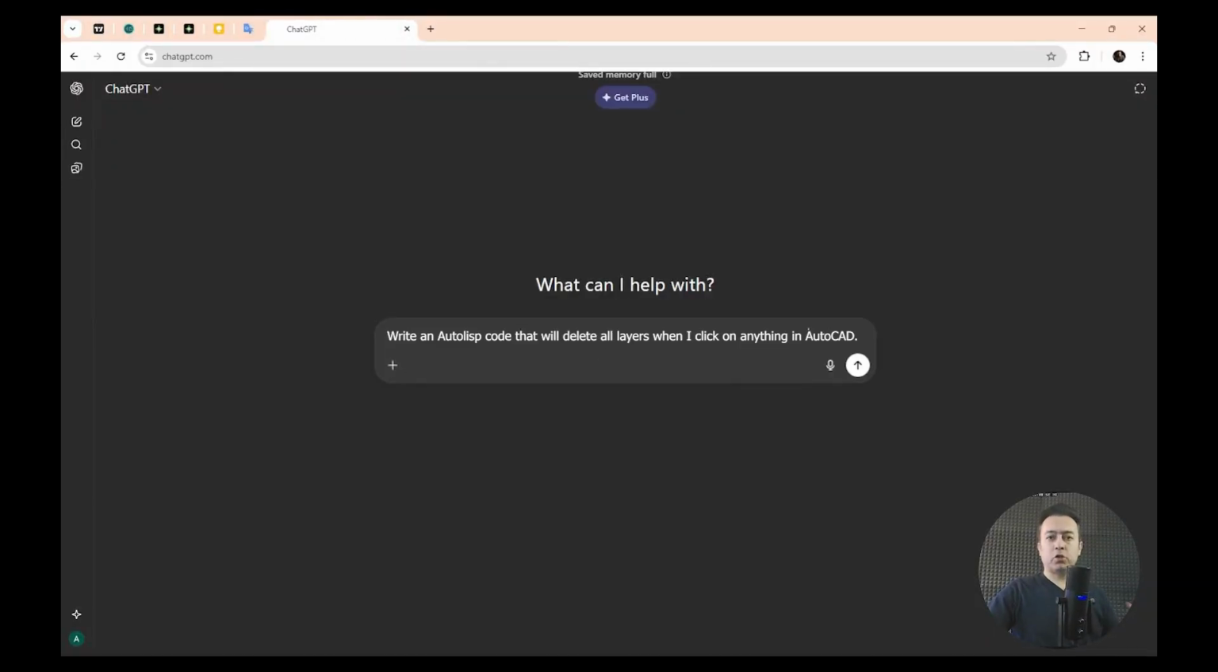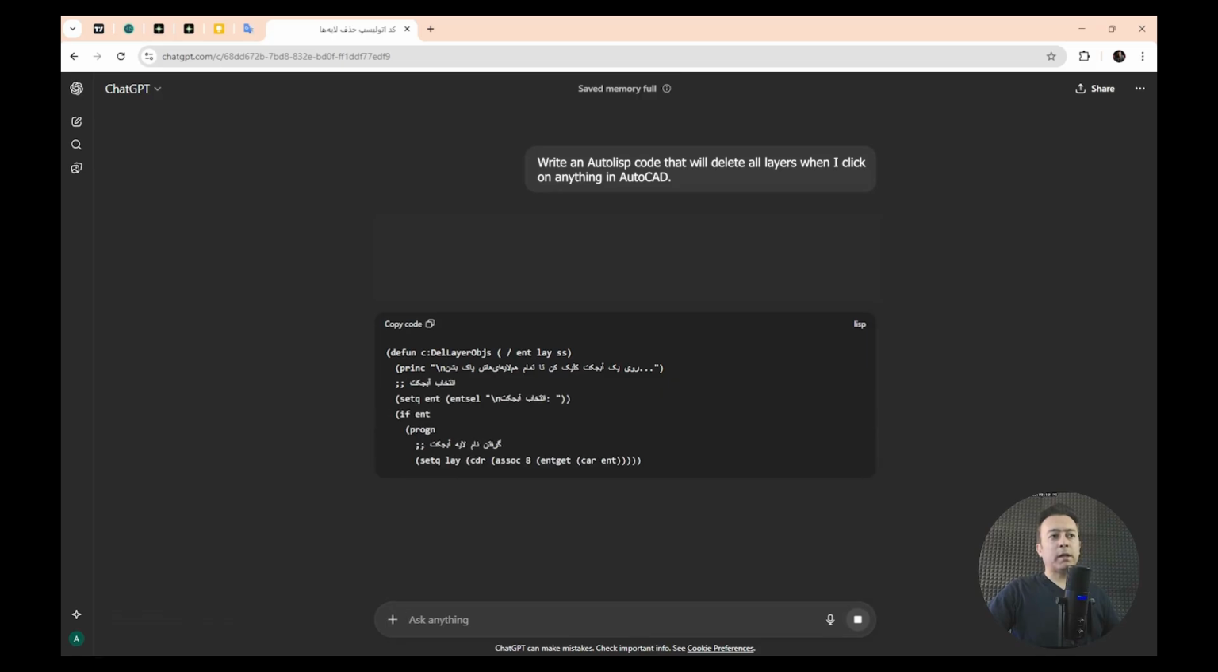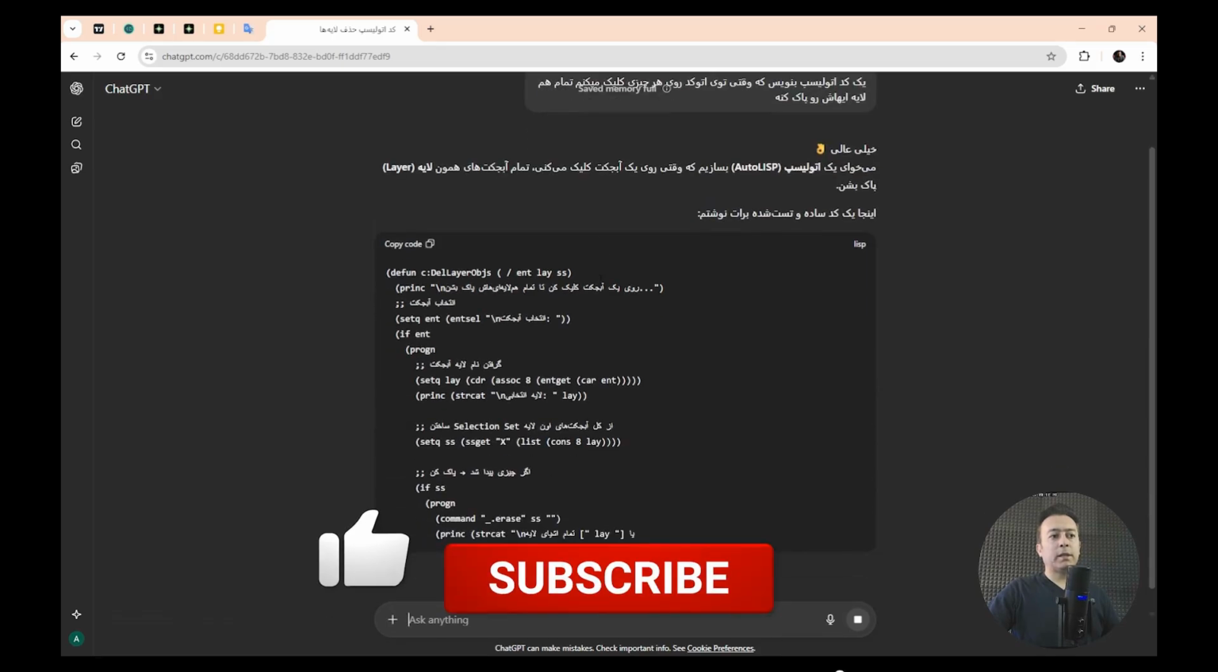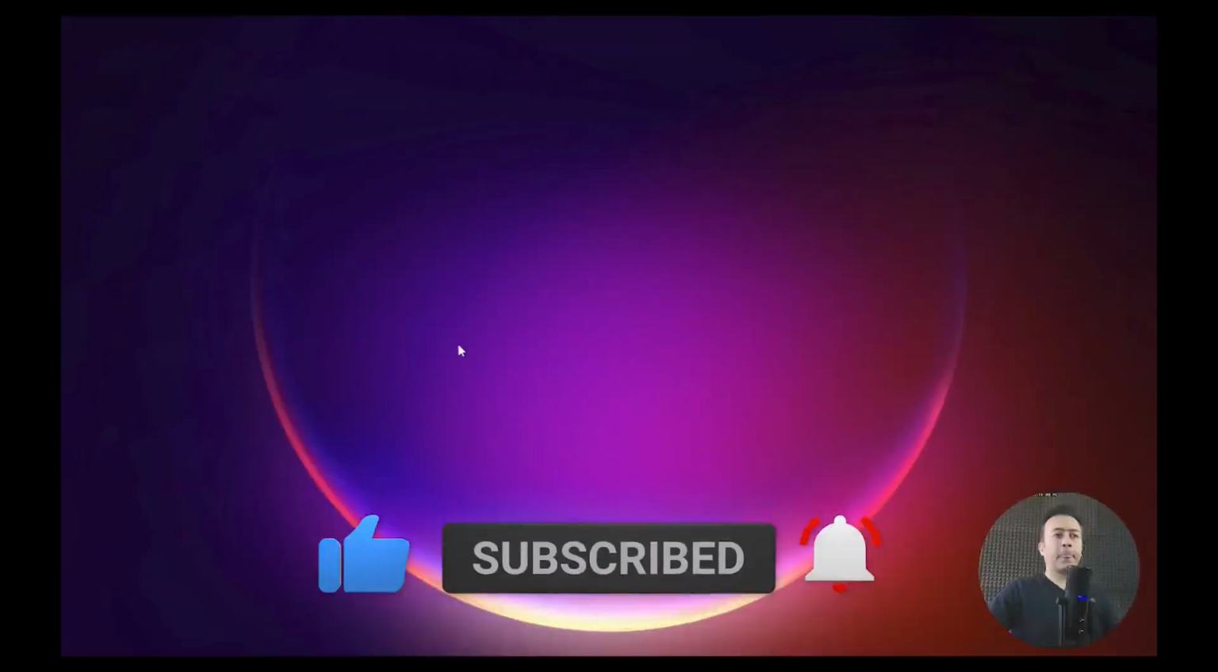Now to do this, as usual, I simply use artificial intelligence like ChatGPT, DeepSeek, or any other model that can perform programming tasks for you. Here, I type in my request. I had already written this before so we don't waste time, and as you can see, it starts writing the AutoLISP code for us. All I have to do is wait a few moments, then just copy this code, and